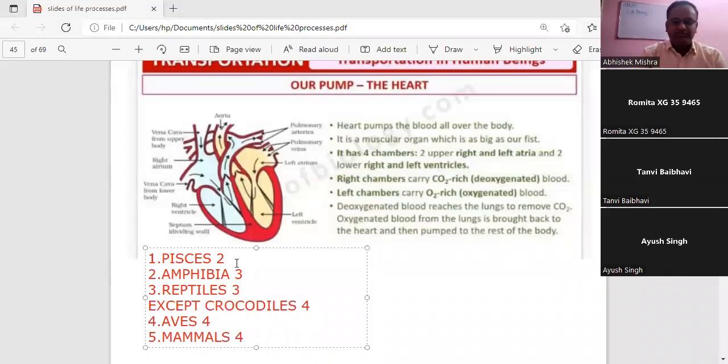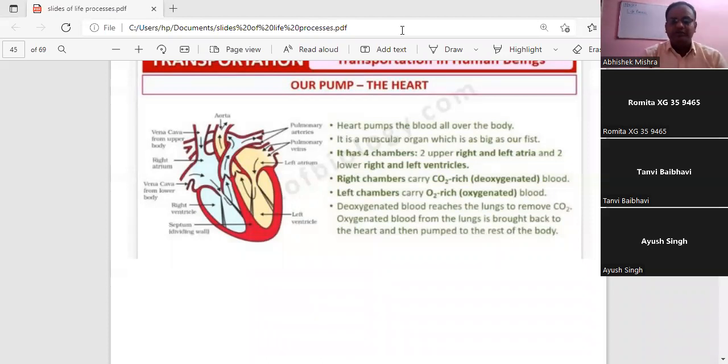So the Pisces have how many chambers? 2 chambered. Amphibia have 3. Reptiles have 3, except crocodile that has a 4 chambered heart. Aves have 4 chambered and mammals have 4 chambered. So students, you can see with the advancement of the classes, the number of chambers has increased. Why? Because of the high energy requirement. Okay, this part is clear to all the students now.